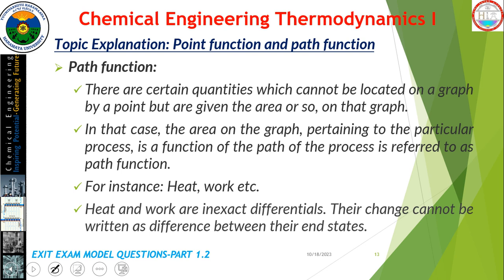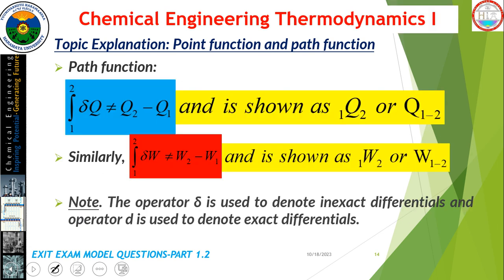Their change cannot be written as a difference between their end states. So we cannot write it as a difference like point functions. For example, let us see heat. Since it is an inexact differential, the integral of δQ from 1 to 2 is not written like Q2 minus Q1.